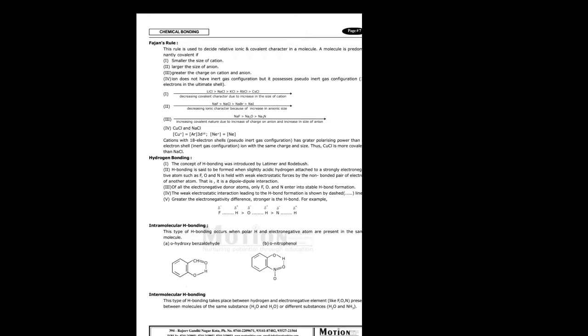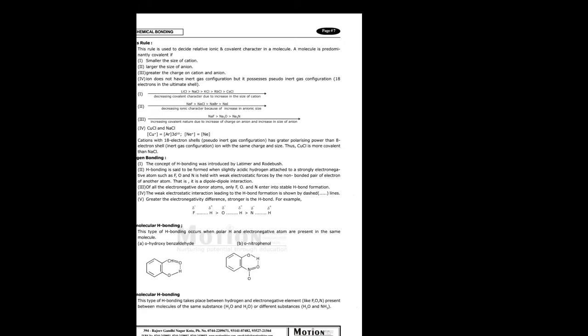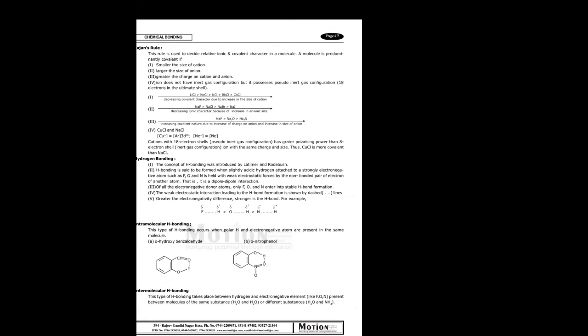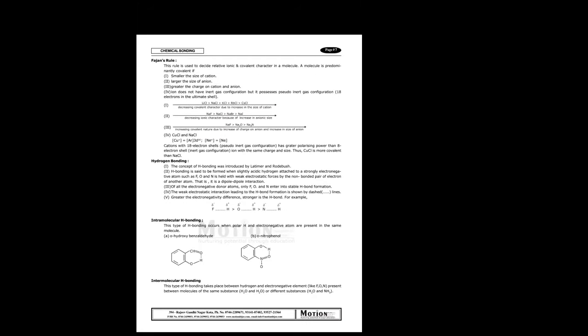Hydrogen bonding, what are the conditions required? A highly electronegative atom which is connected or directly attached to N, O, F. Is it correct? So those can show hydrogen bonding. Now we can see here which is the strongest hydrogen bonding.